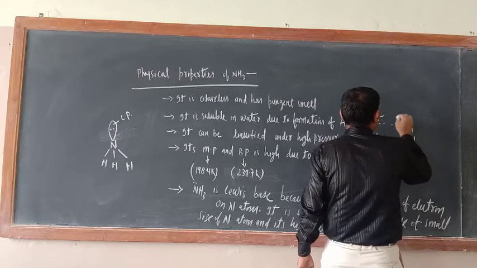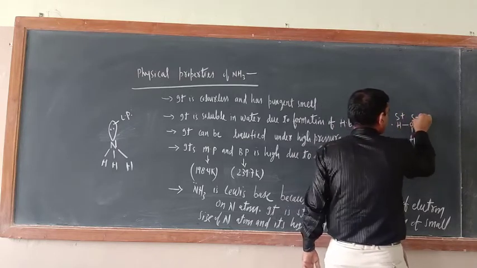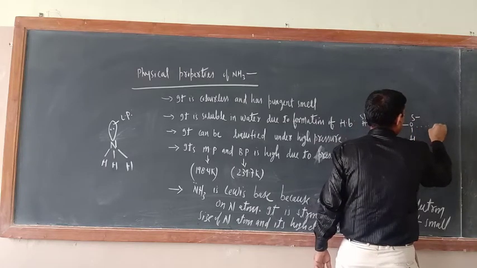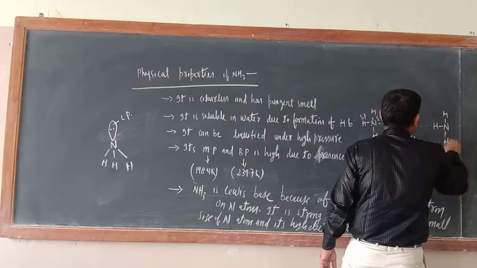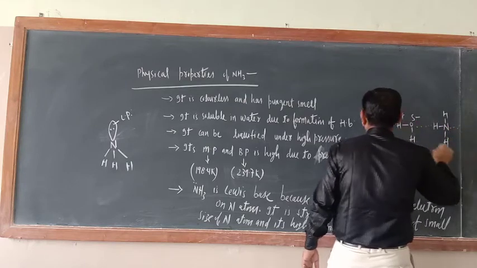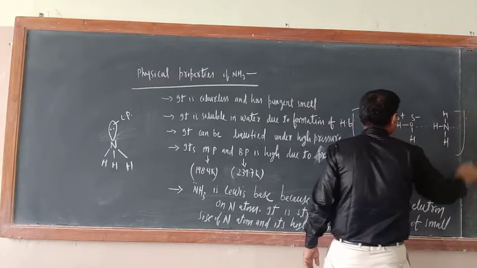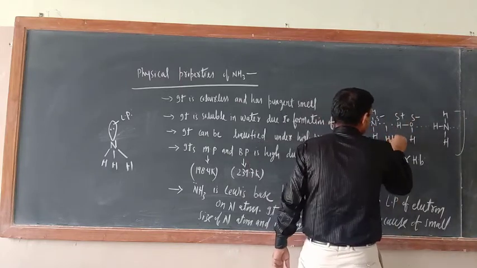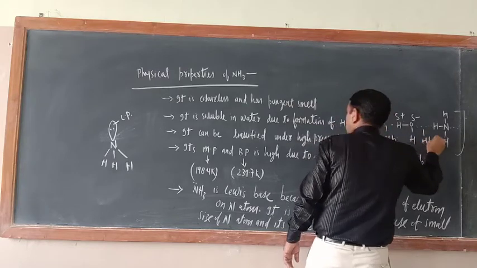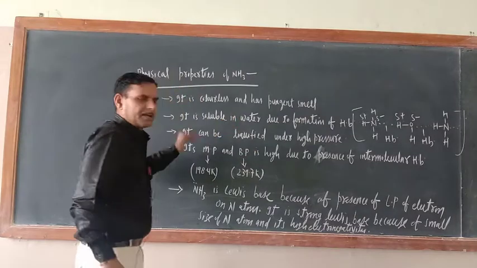Now here hydrogen is slightly positive, oxygen is slightly negative. Now here H, N, H and H. Correct or not? In this way it forms hydrogen bonds with water, that is why it is soluble in water. This is hydrogen bonding. Next, it can be liquefied under high pressure.